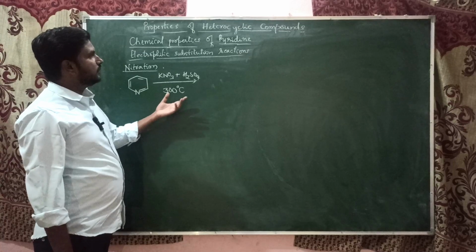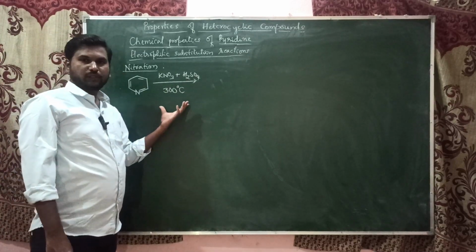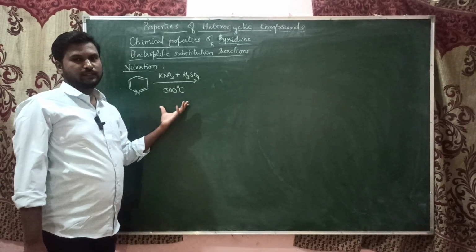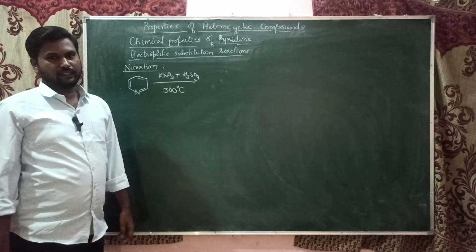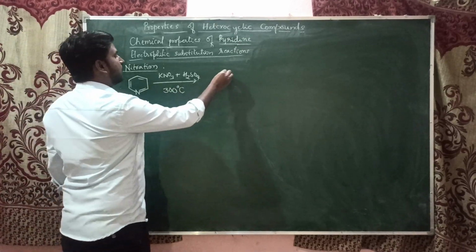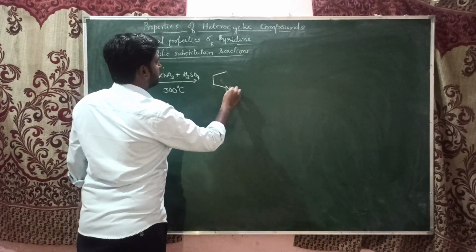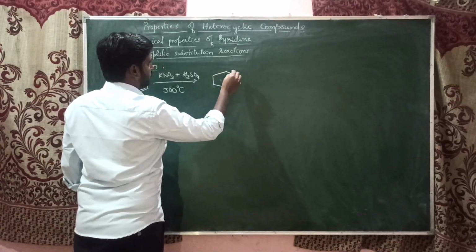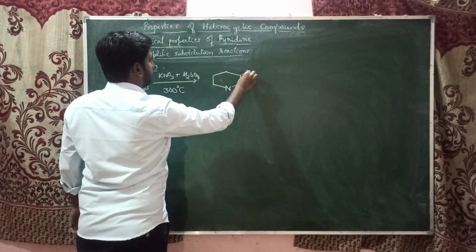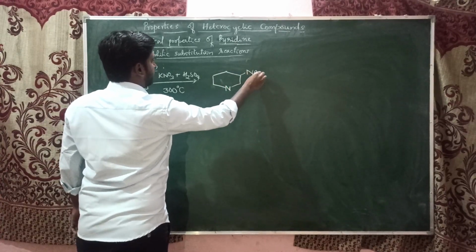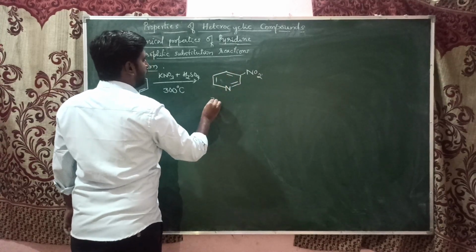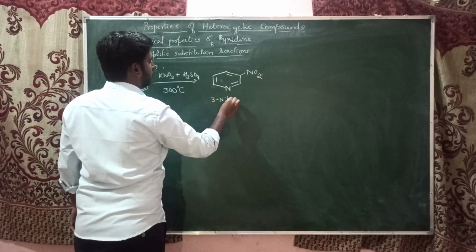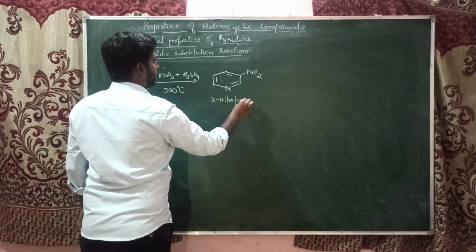As we already know, pyridine does not readily undergo electrophilic substitution reactions, so we need to heat this reaction to 300 degrees centigrade. Then only does the electrophilic substitution take place at the third position, giving NO2, 3-nitropyridine.